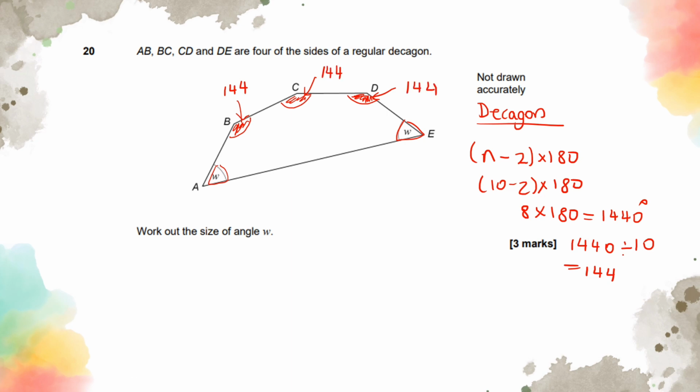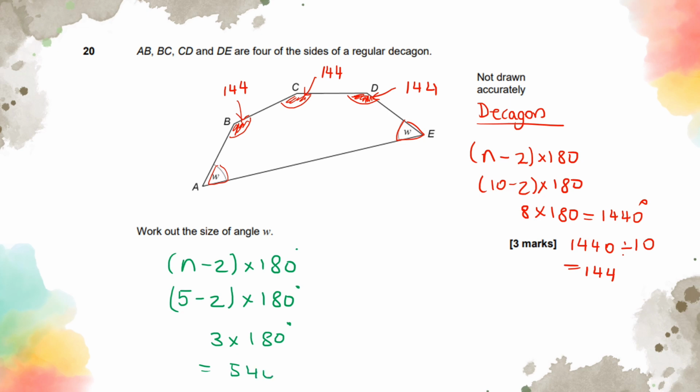So what I could do here is just do the exact same thing for this 5-sided shape that I've got in front of me. So I could do n minus 2 times 180 degrees. So 5 take away 2 times 180 degrees. So that's going to be 3 times 180 degrees, which is 540. So the total of this will add to 540 degrees.